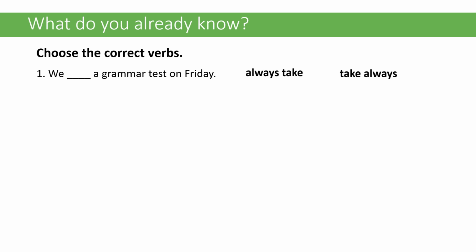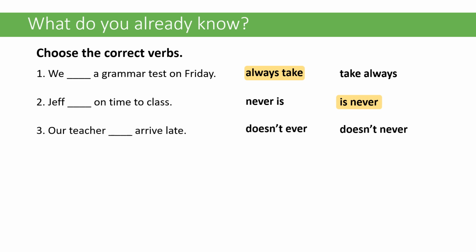Should it be we always take or we take always? The answer is going to be we always take a grammar test on Friday. Should it be Jeff never is or is never? It's going to be is never. Jeff is never on time to class. Our teacher doesn't ever or doesn't never arrive late? In this one, it's going to be doesn't ever.